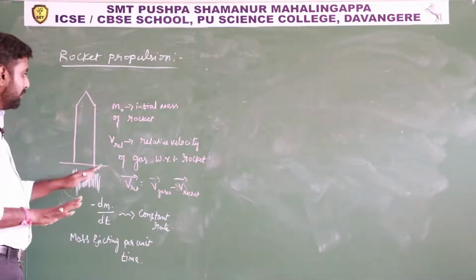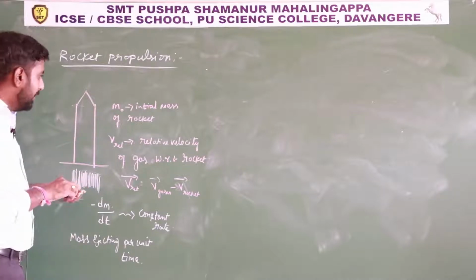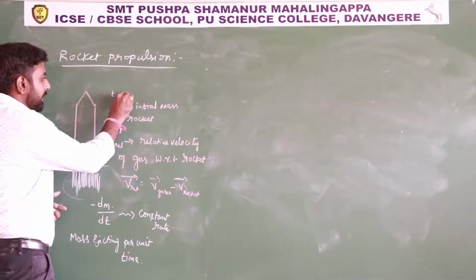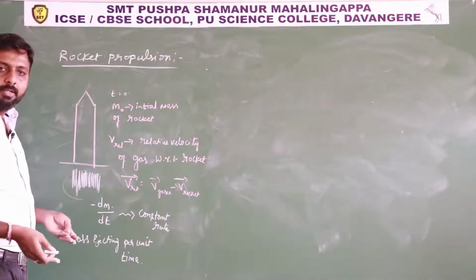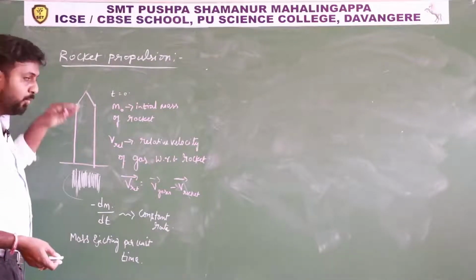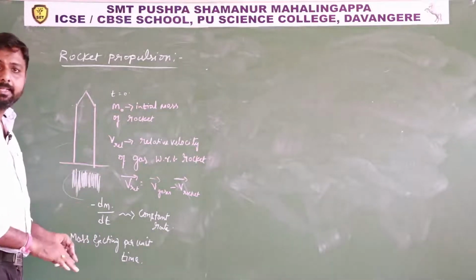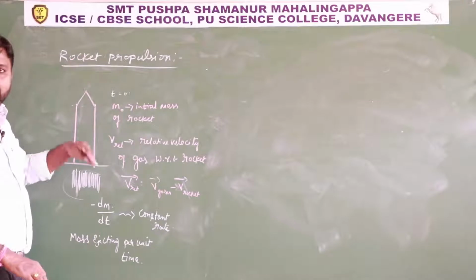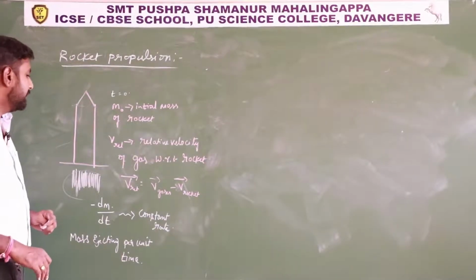So this is about some consideration, and m0 is the initial mass. You can consider when time t is equal to 0, this is the initial mass. Then what happens? The rocket is moving with some speed, and the mass is ejecting, mass is decreasing, which means its acceleration will increase in the upward direction.